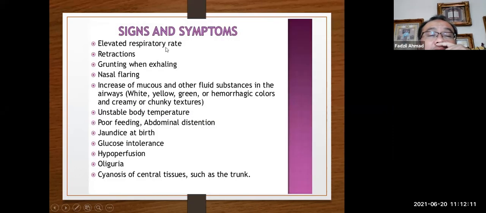The signs and symptoms you can look for are elevated respiratory rate, tachypnea, retraction of the chest wall, intercostal recession, grunting, nasal flaring, increased mucus and other fluid in the airways, unstable body temperature, poor feeding, abdominal distension, jaundice at birth, glucose intolerance, hypoperfusion, sometimes even oliguria and cyanosis, because of the inability of the lung to function normally, resulting in hypoxia.